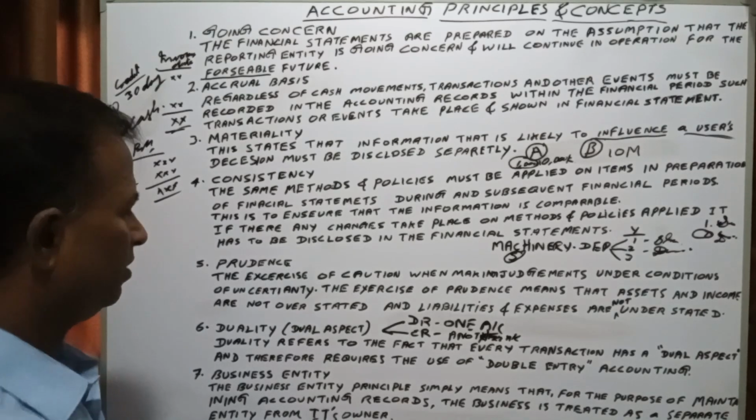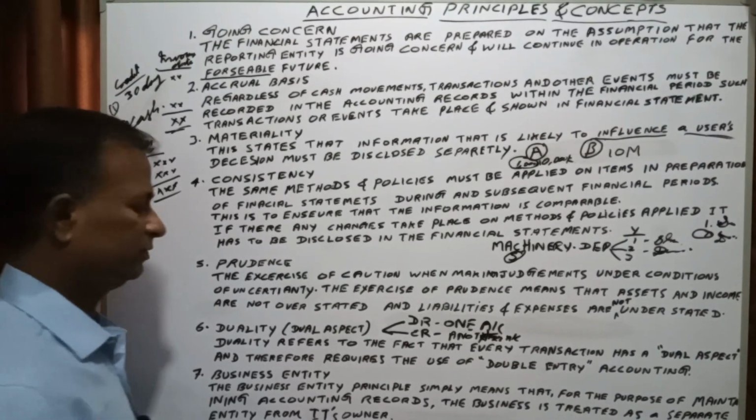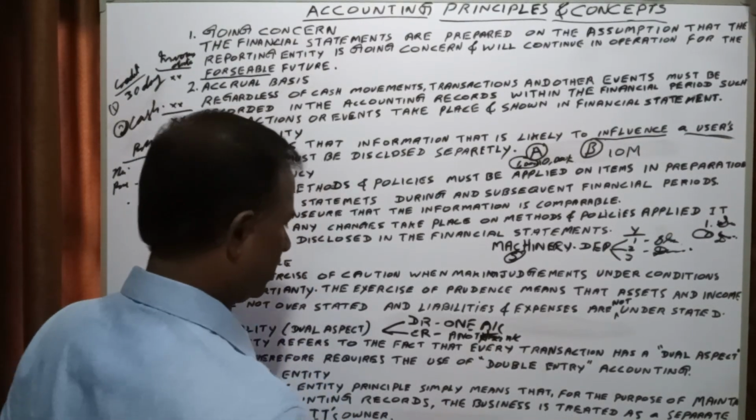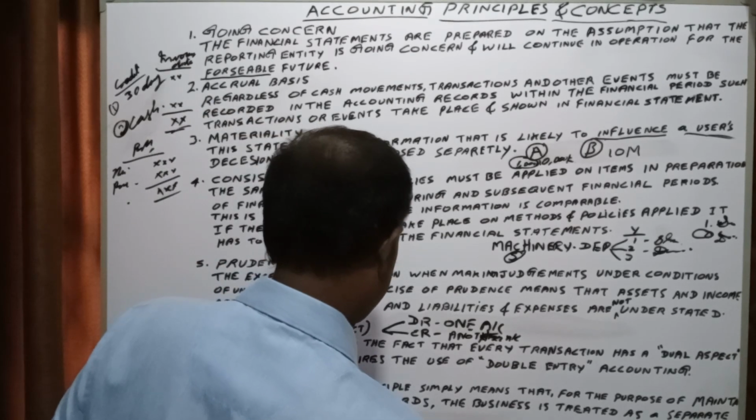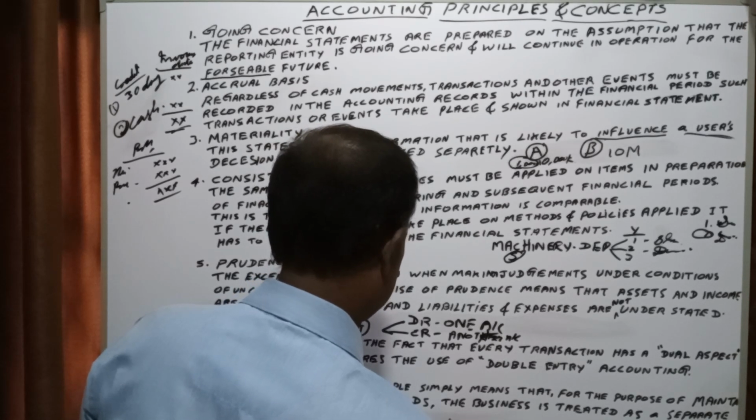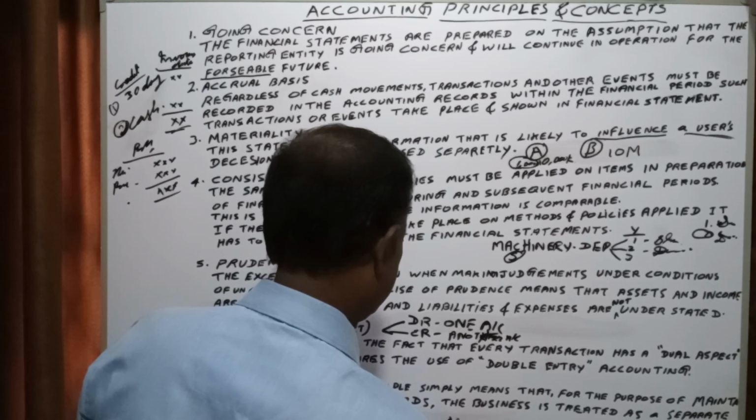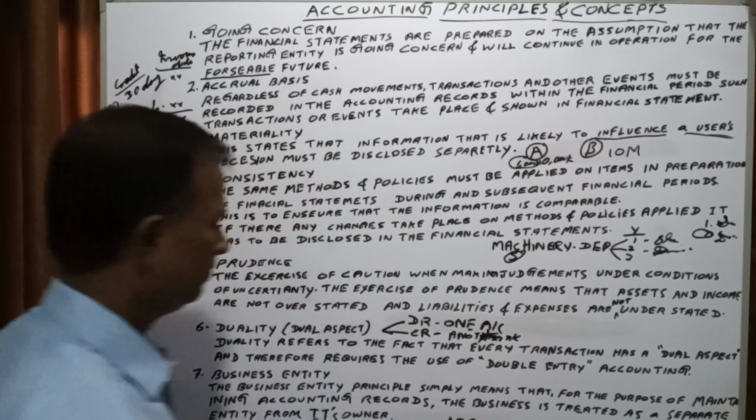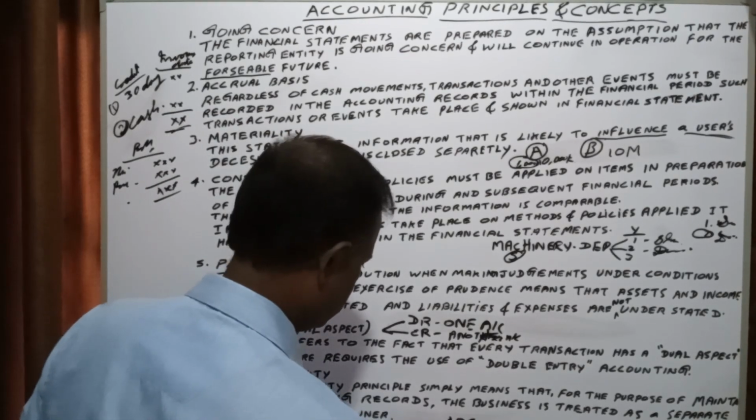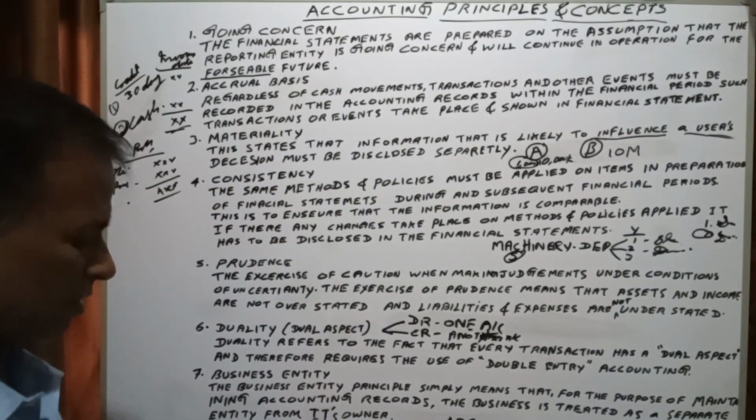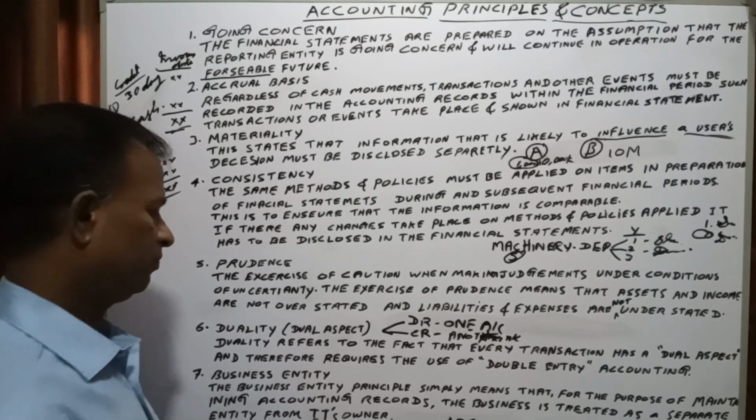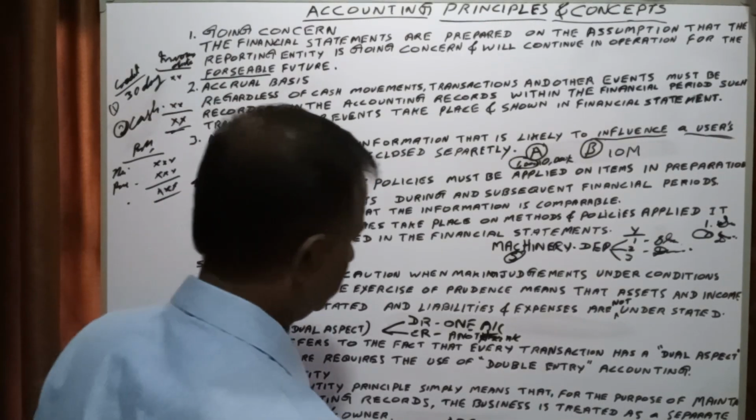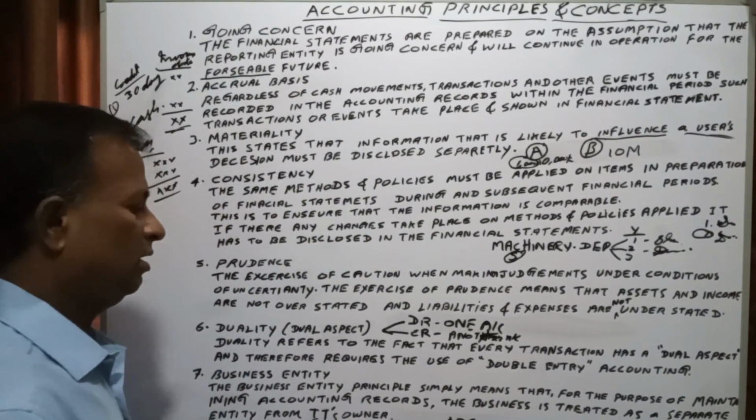If I am starting a business, right? Let me say A. I am A, and I start a business in the name of ABC. The entity's name is ABC, but the owner's name is Mr. A, right?